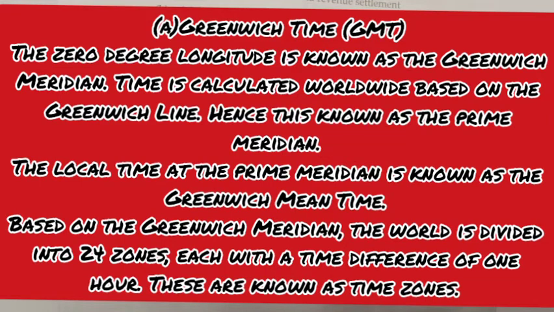Answer. A. Greenwich Mean Time, GMT. The 0-degree longitude is known as the Greenwich Meridian. Time is calculated worldwide based on the Greenwich line. Hence, this is known as the prime meridian. The local time at the prime meridian is known as the Greenwich Mean Time. Based on the Greenwich meridian, the world is divided into 24 zones, each with a time difference of 1 hour. These are known as time zones.